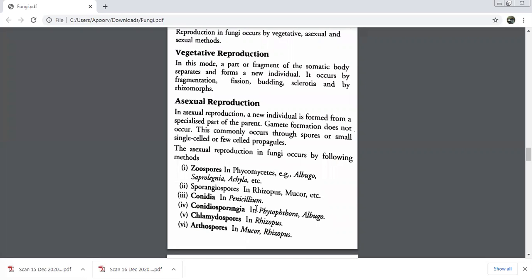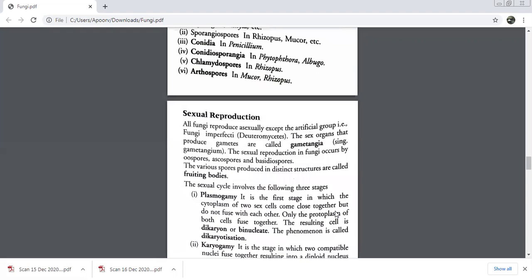Remember, they are all asexual modes of reproduction. Which mode of reproduction are we discussing here? Asexual reproduction. These spores are given different names depending on their shapes and structures.